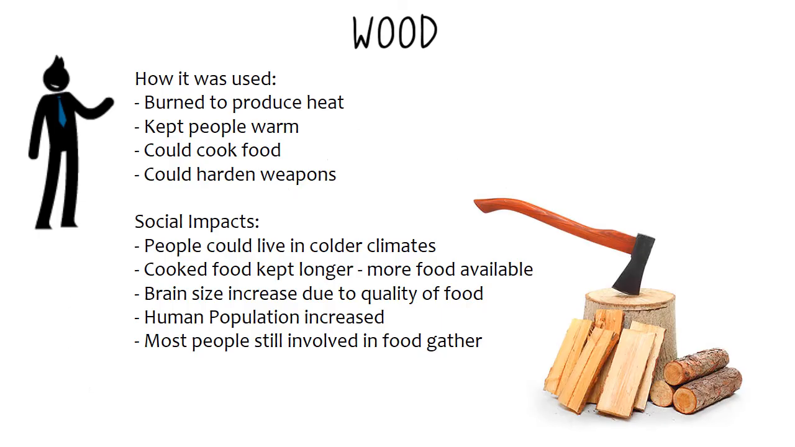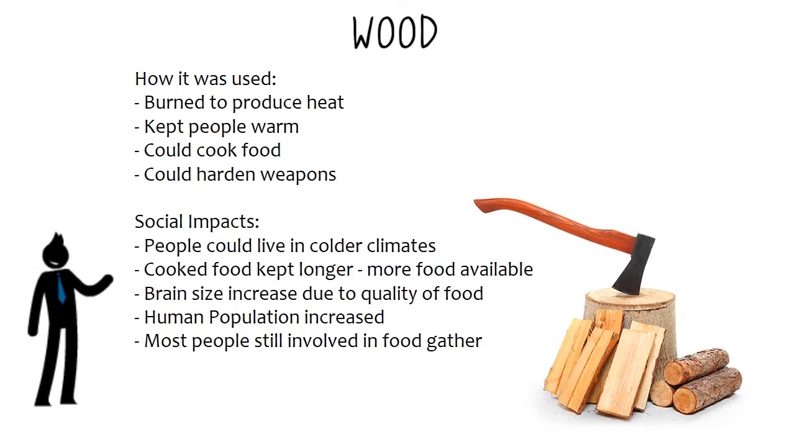Wood. How was it used? Well, it began as a heat source to keep people warm and to cook food, but also to harden weapons. Its social impacts were to give people in colder climates the flexibility and availability of temperature control, which made people live longer. It also let them cook their food and store it longer, and this led to an increased brain size due to the quality of food, which then increased the human population.